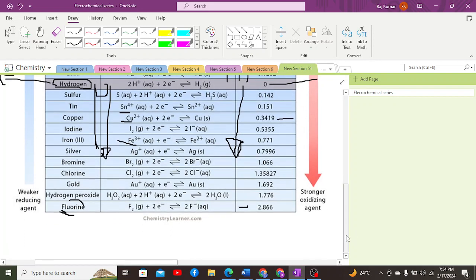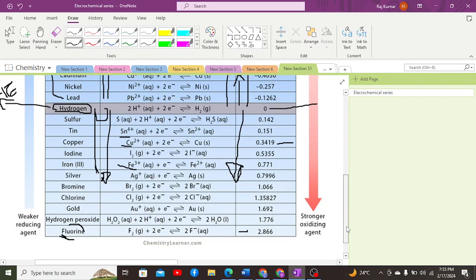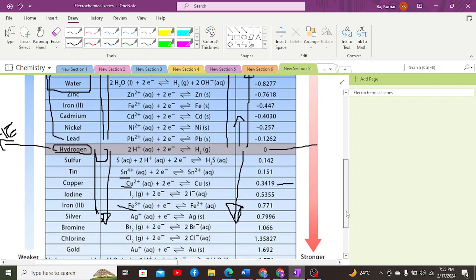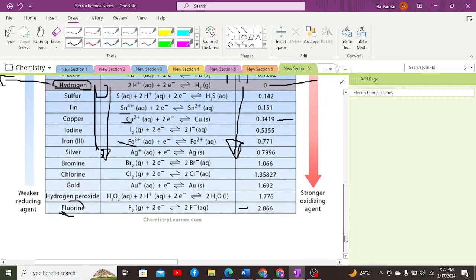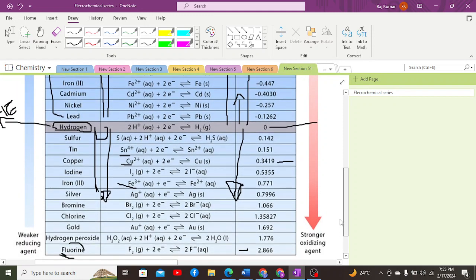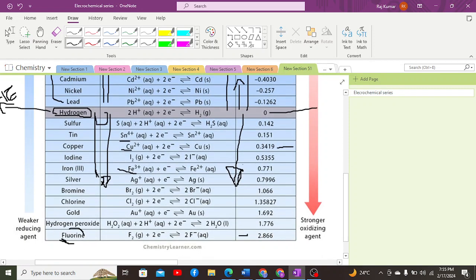Non-metals are already discussed. Apart from non-metals, when it comes to some coinage metals, which include platinum, gold, silver, mercury, copper, all of these are basically placed below the standard hydrogen electrode. As these are placed below the standard hydrogen electrode, it indicates that they have more reduction potential and less oxidation potential, so these are less reactive.